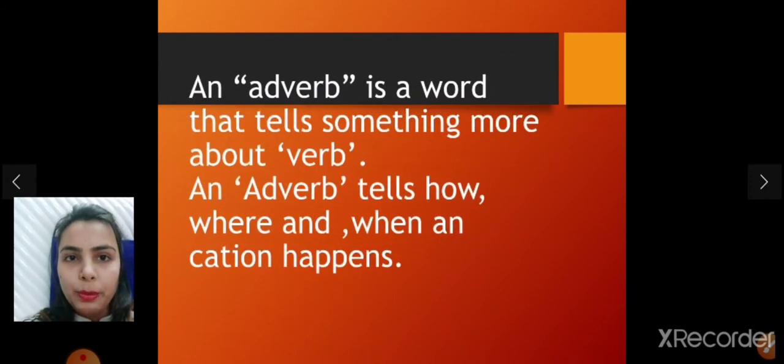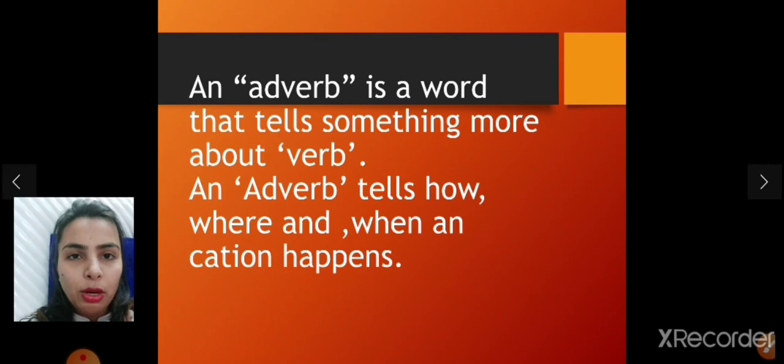An adverb is a word that tells something more about a verb, because we add something more to our verbs.